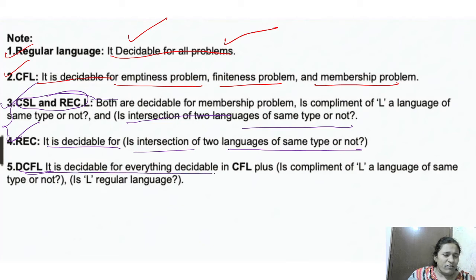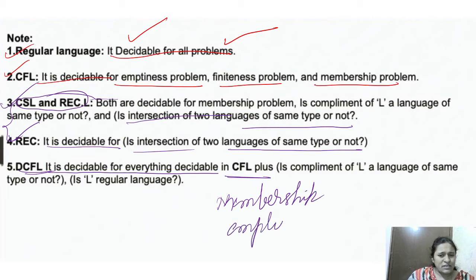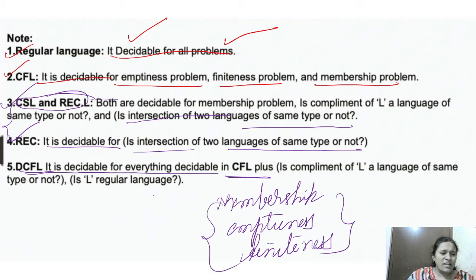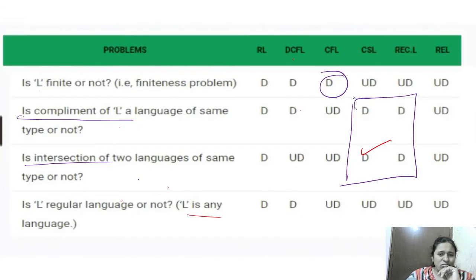DCFL is decidable for everything decidable in CFL. That means DCFL and CFL are decidable in membership, emptiness and finiteness. These are decidable in these three, and DCFL is extra, decidable in some more, right? DCFL is also decidable for whether the complement of a language is of the same type or not, and whether it is a regular language. This is extra. This DCFL is closed.